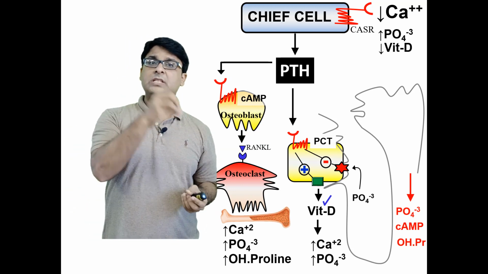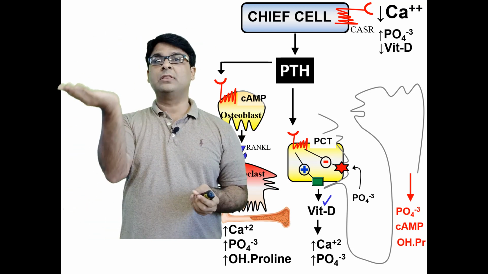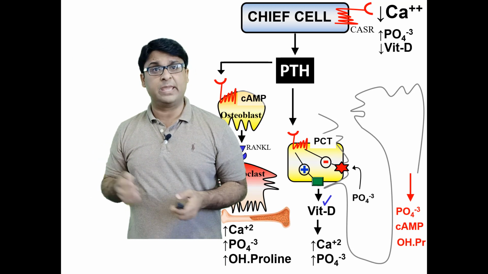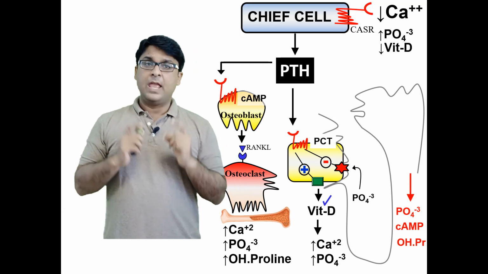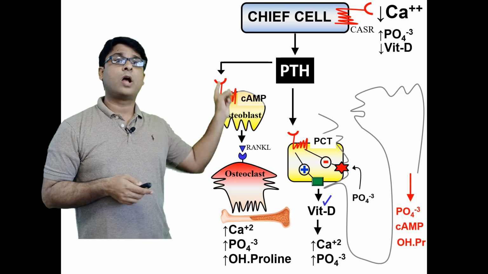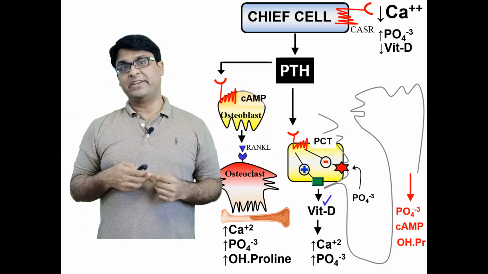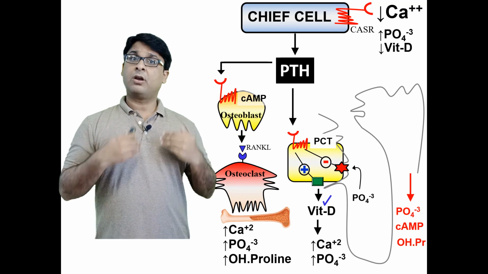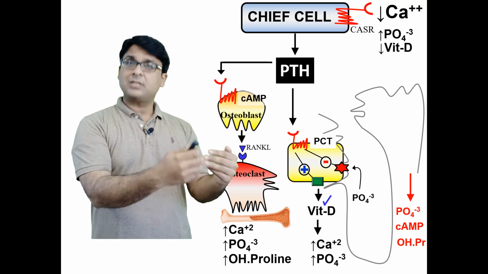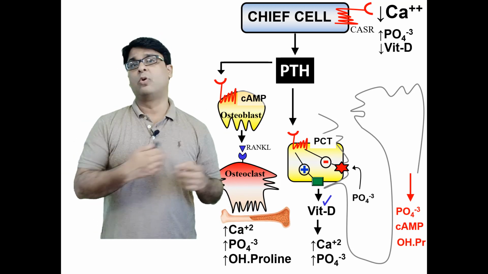As a result, this phosphate will go and pee out in the urine, along with cyclic AMP and hydroxyproline. Another function of PTH on the proximal convoluted tubule is activation of vitamin D. Vitamin D in turn goes to the gut and asks the gut to absorb more calcium and more phosphate, okay?